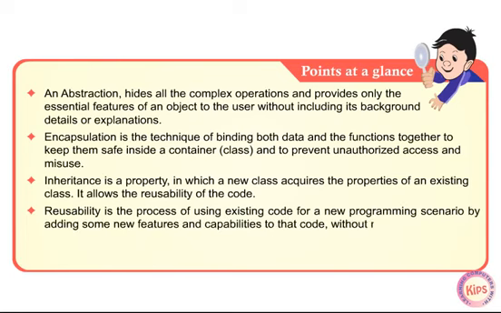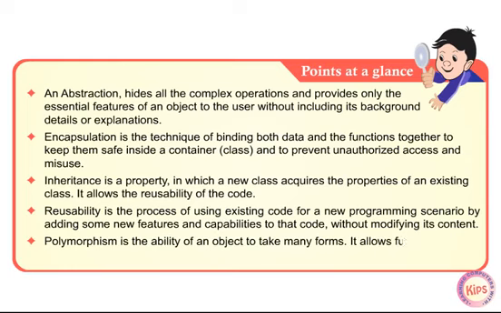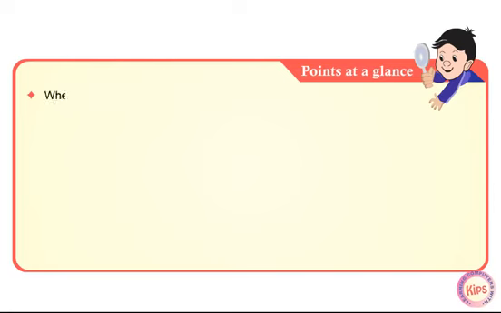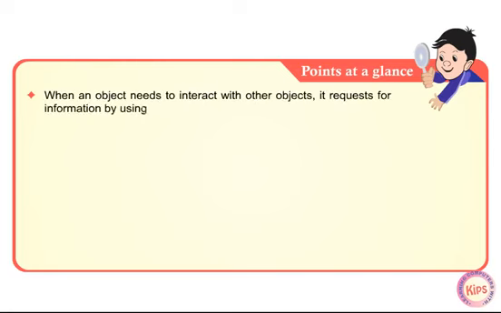Polymorphism is the ability of an object to take many forms. It allows functions to behave differently for different objects. When an object needs to interact with other objects, it requests for information by using messages. This is known as message passing.